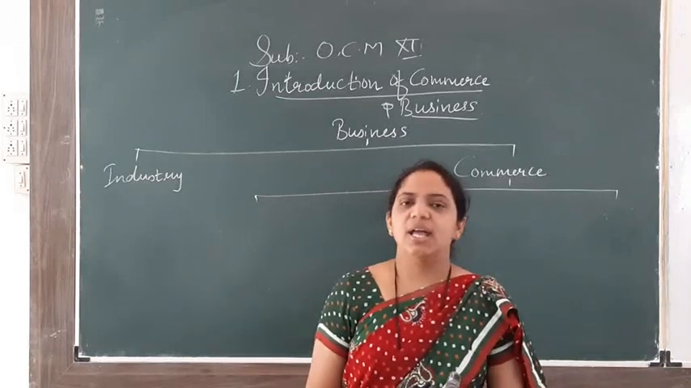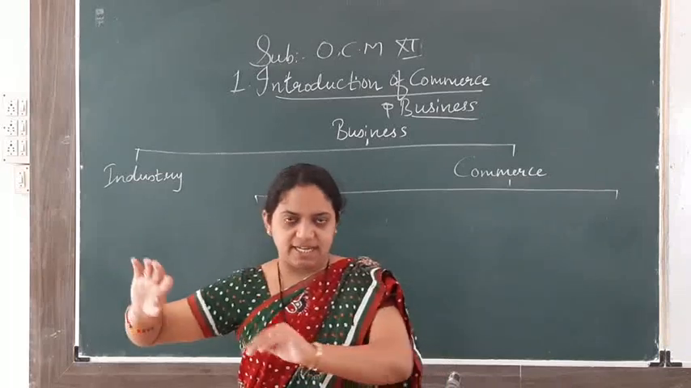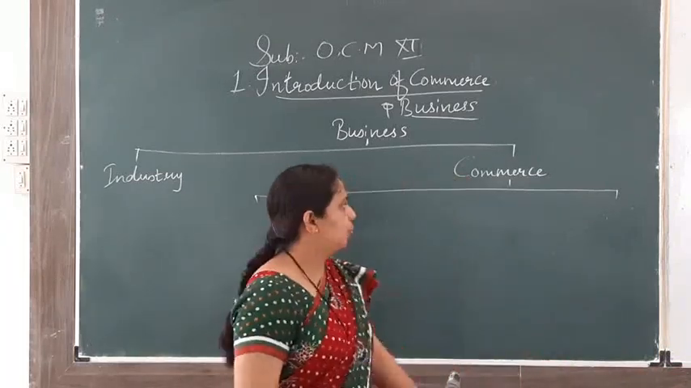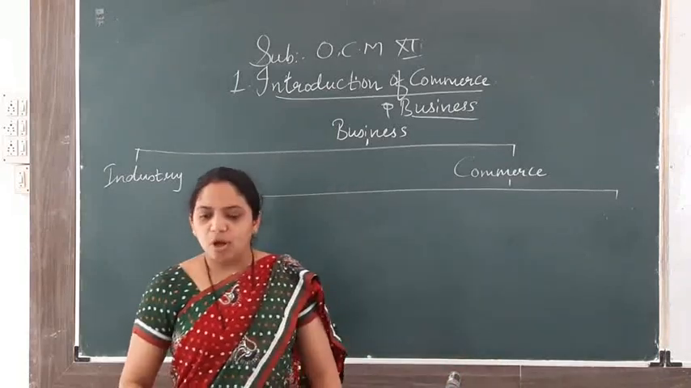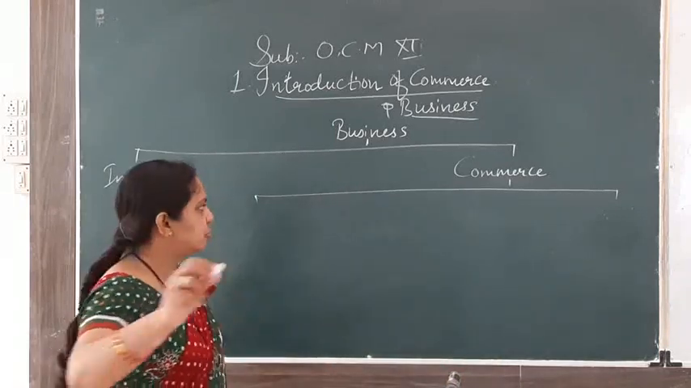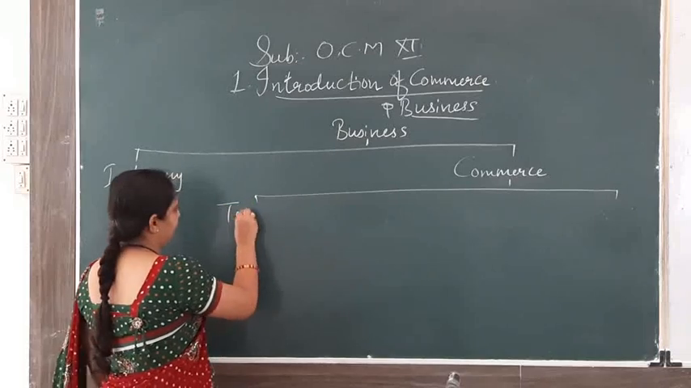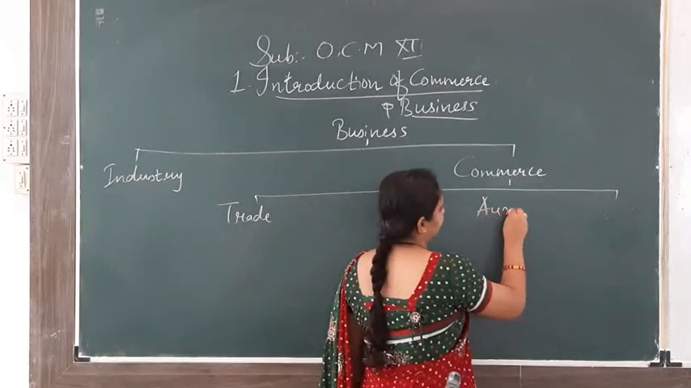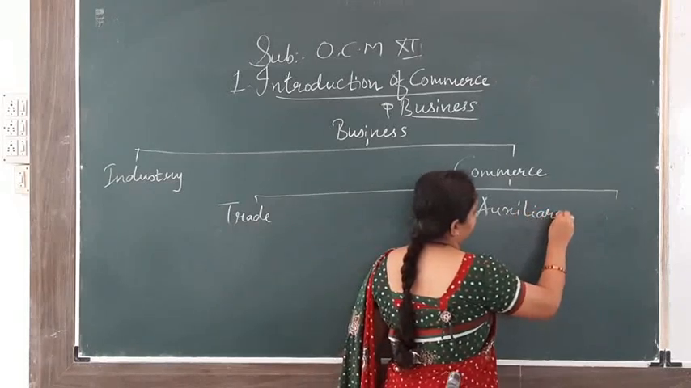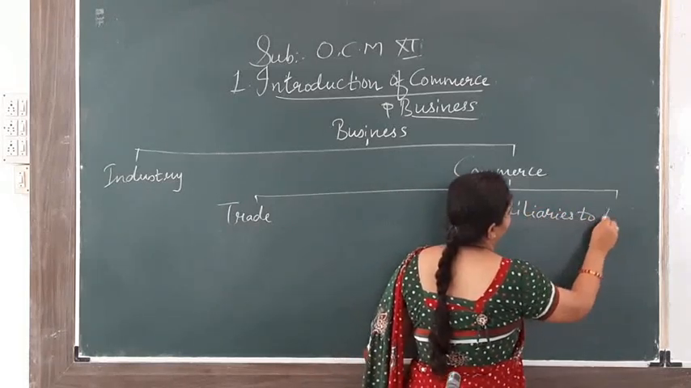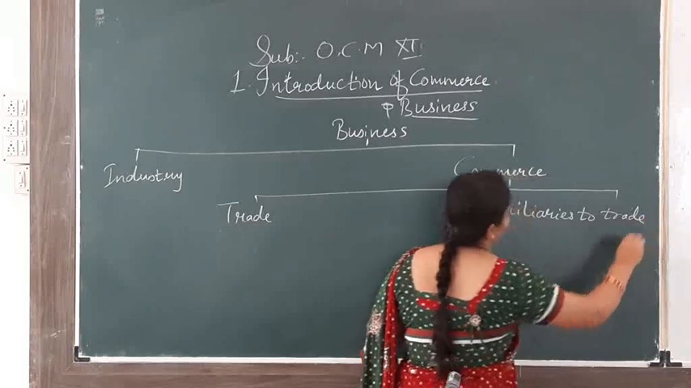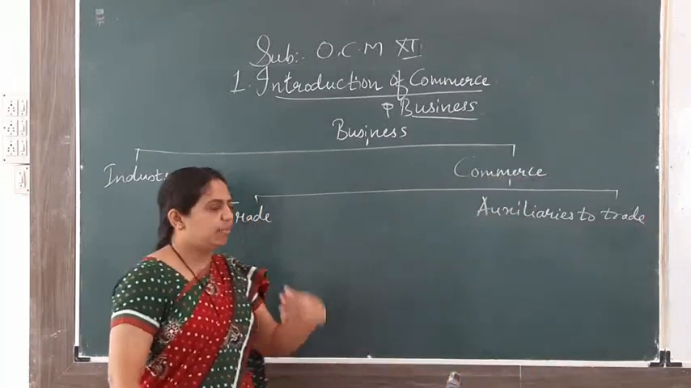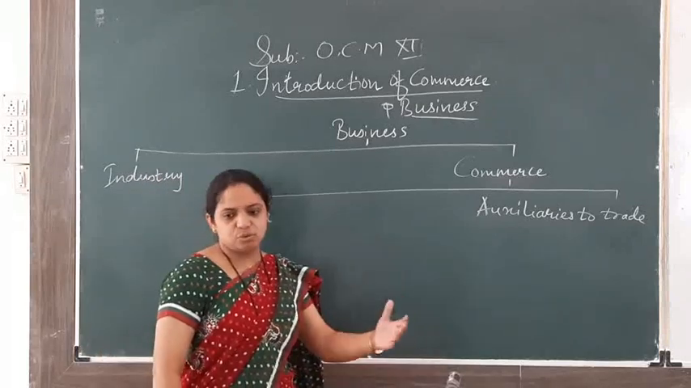In the last lecture I taught you the first half, and in this lecture I am going to teach you the second half of the diagram, which is commerce. Commerce is broadly classified into two big parts. The first is trade and the second is auxiliaries to trade. First we will see the second half of the diagram, commerce. What does commerce mean? Then we will see trade and auxiliaries to trade.